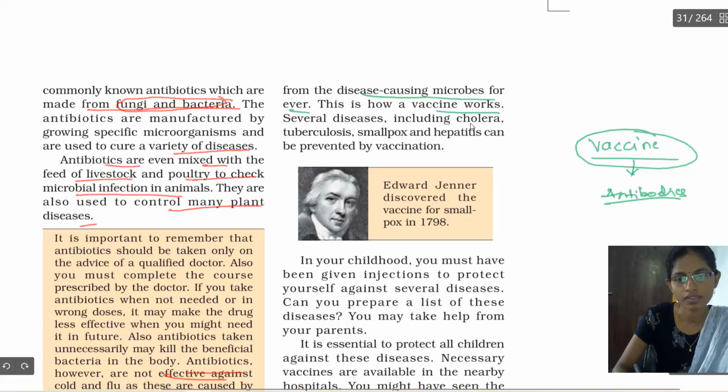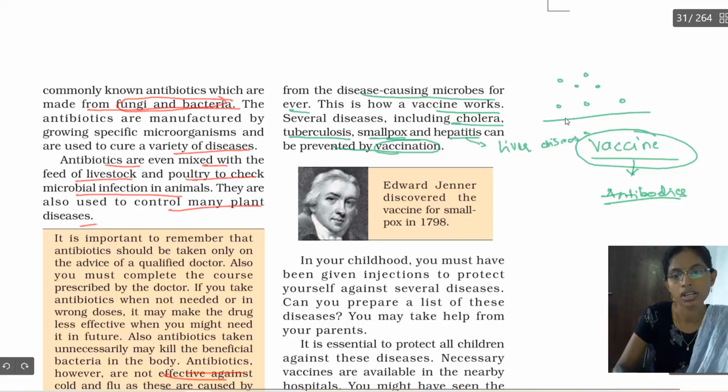Cholera, tuberculosis, smallpox and hepatitis are prevented by vaccination. Hepatitis is a liver disease. And smallpox, you know it, on your skin you get some small dotted things and they vanish within a week or 10 days when antibodies are given for smallpox.